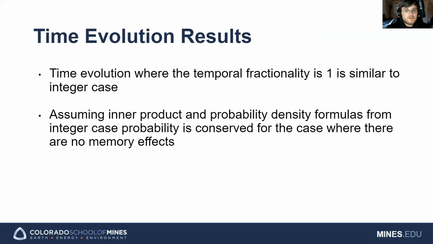However, when the temporal portion of the fractional Schrödinger equation is allowed to take on orders different than one, the evolution is much more complicated, and using prior definitions, probability is no longer conserved. This hints at the fact that either a slightly different operator should be used to evolve in time, or that assumptions made in defining the inner product and probability density are incorrect.